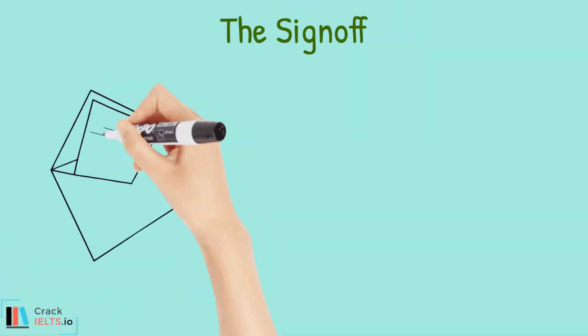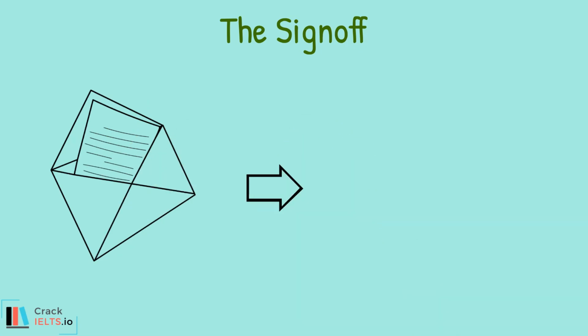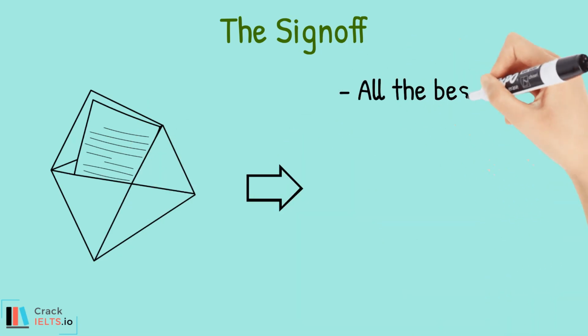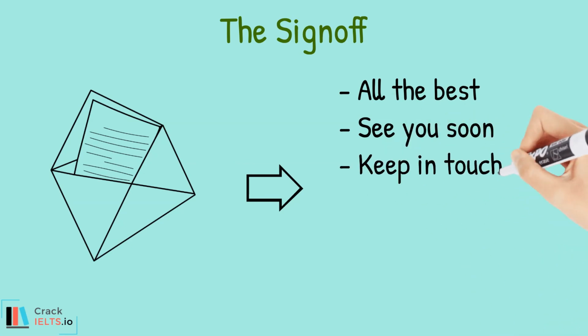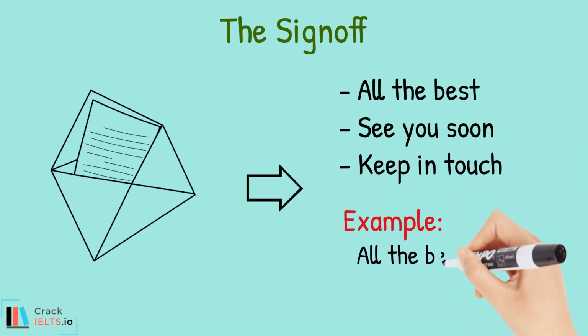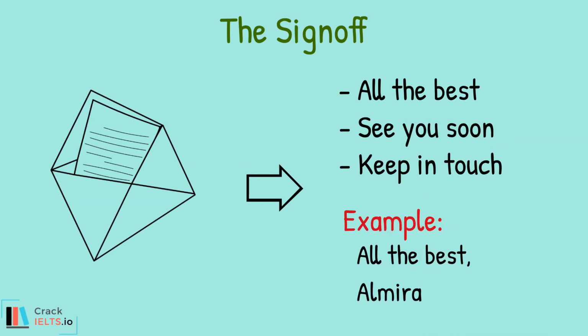And finally, let's have a look at the sign off. You must sign off your letter correctly. Use one of these phrases followed by your first name. All the best, see you soon, keep in touch. For example, all the best, Almira. Never add your surname when writing to a friend.